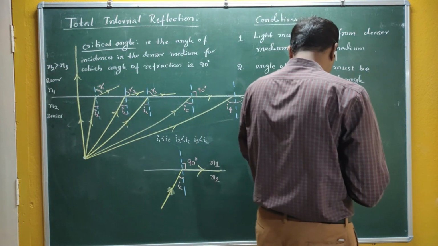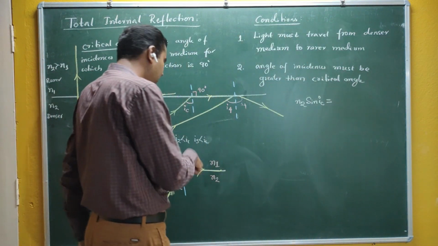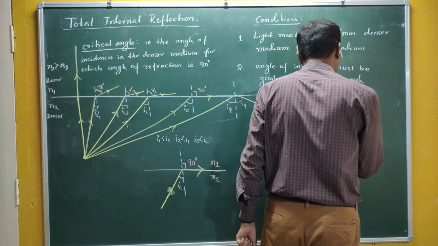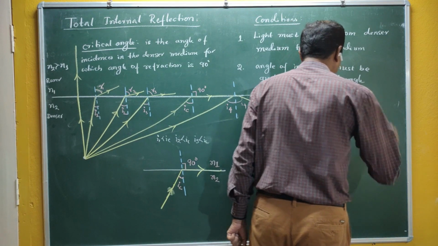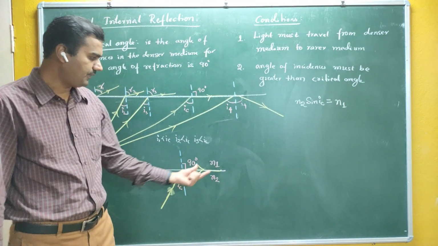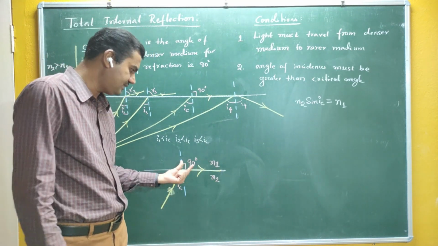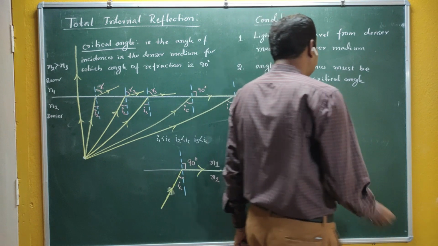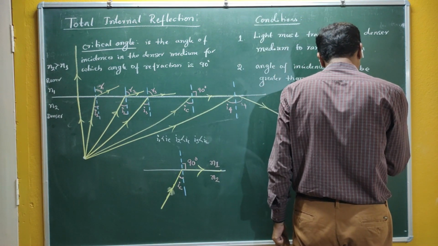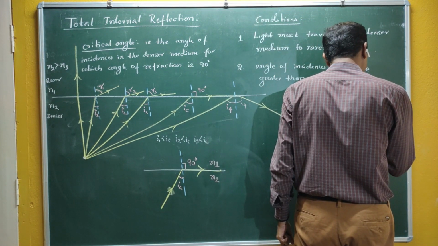the refractive index of the other medium, which is N1, into the sine of the angle in that medium. The angle in that medium is 90 degrees, so this is sine of 90. Is it correct?